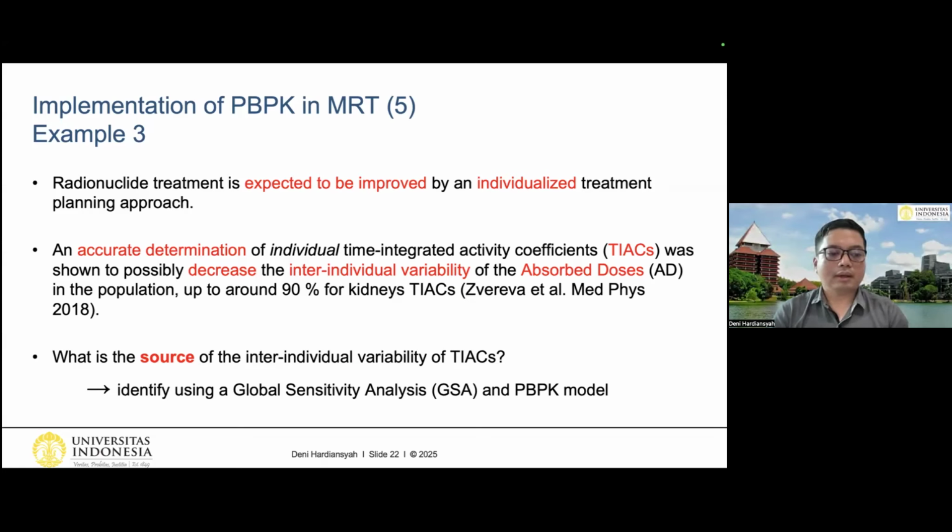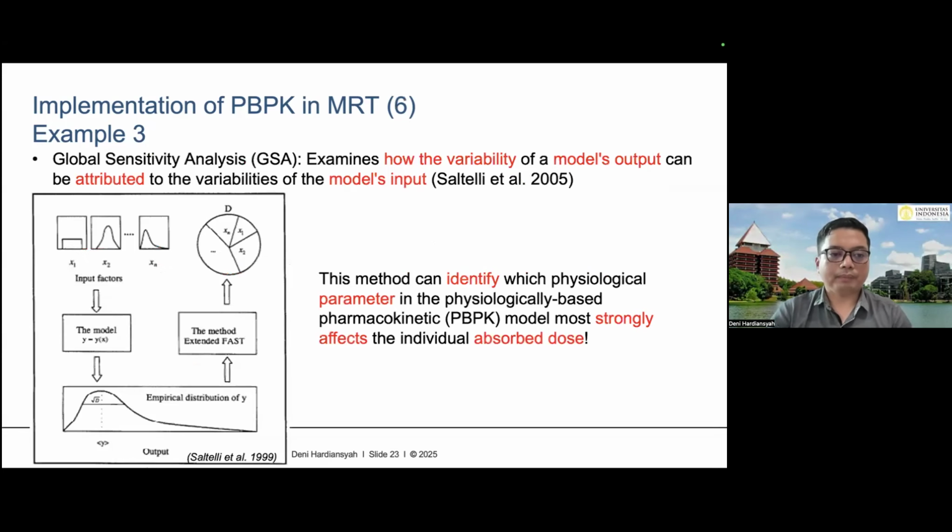For this research, we identify the source of the inter-individual variability in our population using a global sensitivity analysis and also a PBPK model. So what is the global sensitivity analysis, or the GSA? This method examines how the variability of the model's output can be attributed to the variabilities of the model's input.